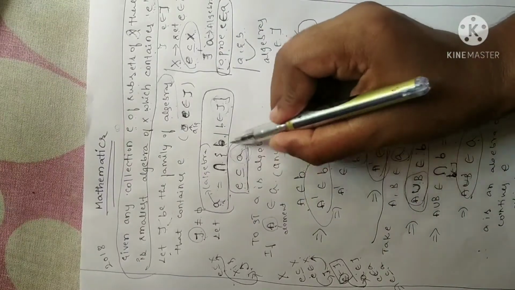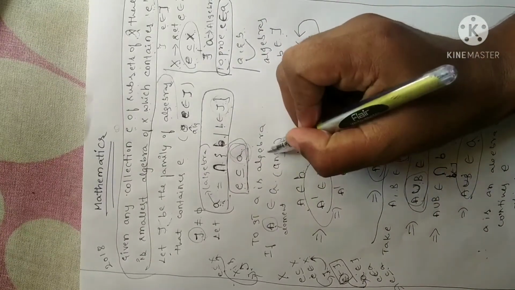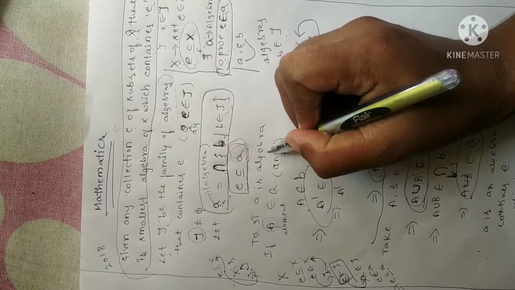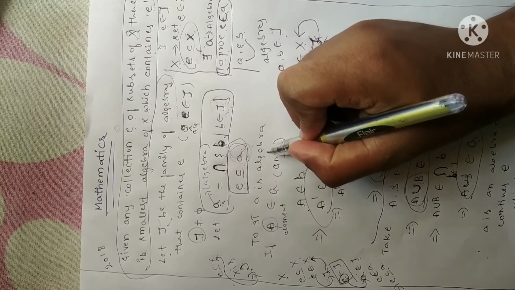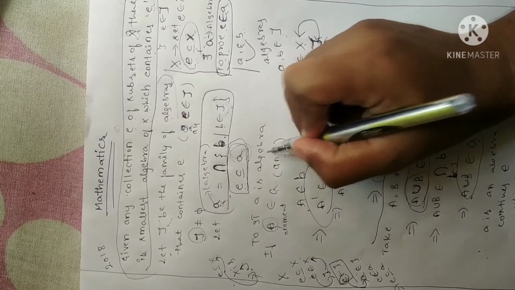Now we have to show that A is an algebra. So when do we say it is an algebra? It should satisfy two conditions. The first one is that it should be closed under complementation. The second one is that it should be closed under finite union.